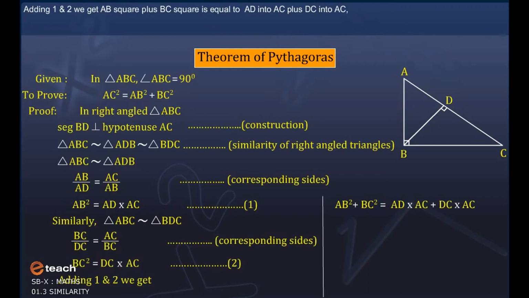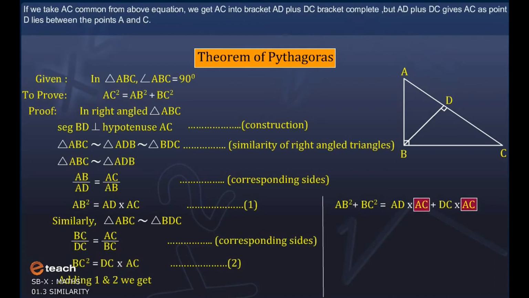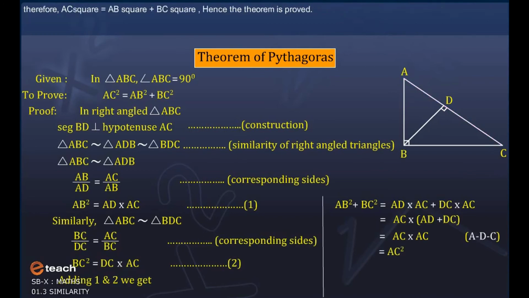Taking AC common, we get AC into bracket AD plus DC bracket complete. But AD plus DC gives AC, as point D lies between the points A and C. Therefore, AC square is equal to AB square plus BC square. Hence, the theorem is proved.